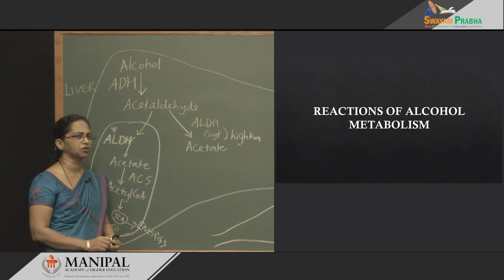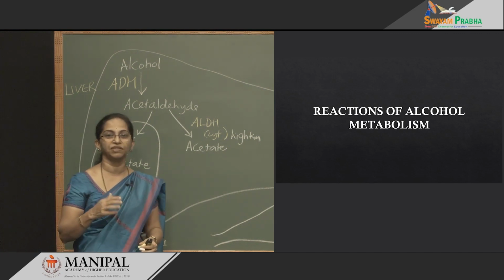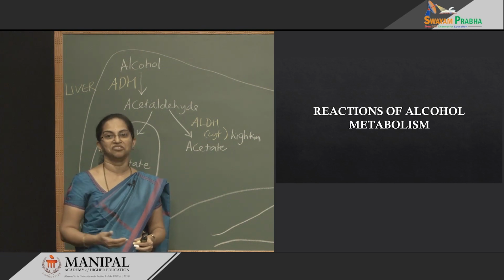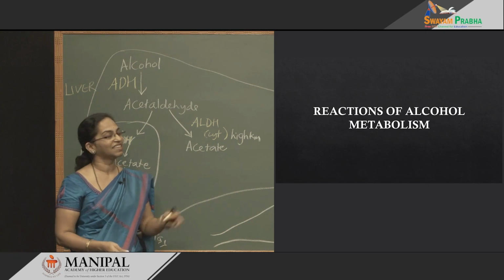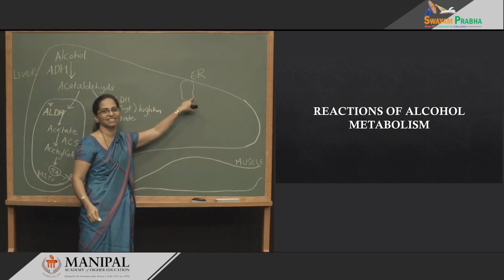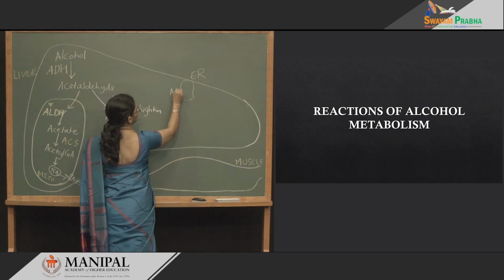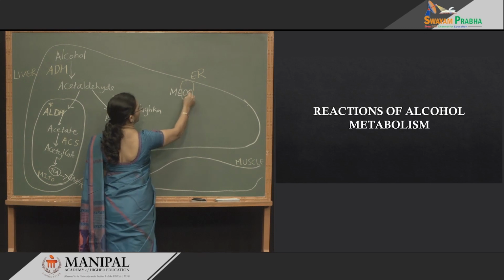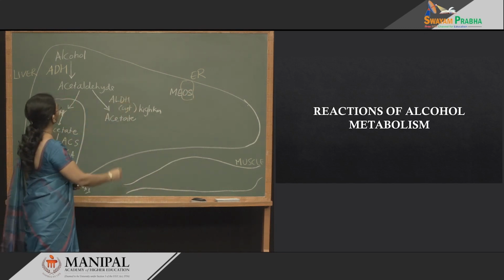And I told you in chronic alcoholics they have an additional system. That is why I told you even if they binge on large drinks, they do not develop sensitivity or symptoms. That is because they have an additional system. And where is that additional system located? It is in the endoplasmic reticulum. What is the name of that system? The name of the system is microsomal ethanol oxidizing system.